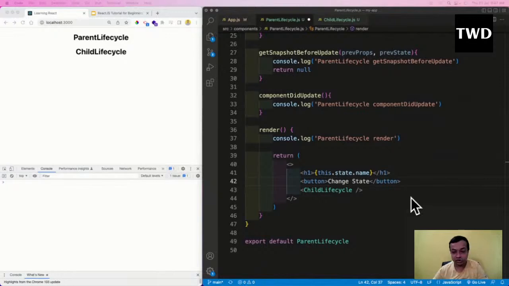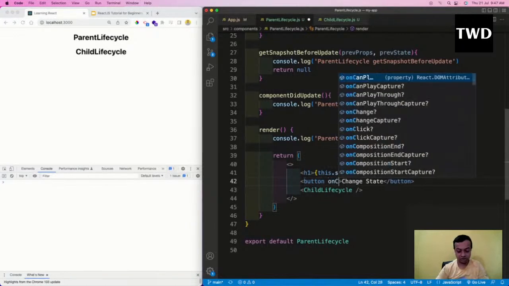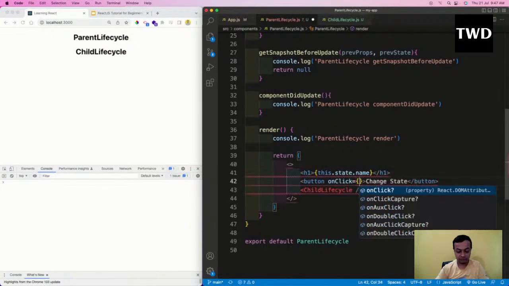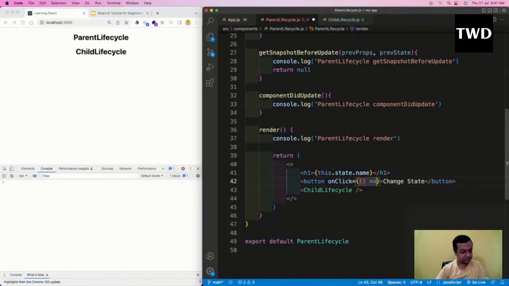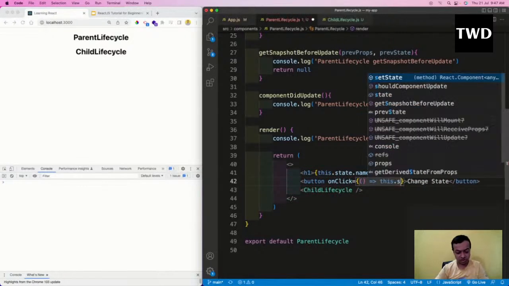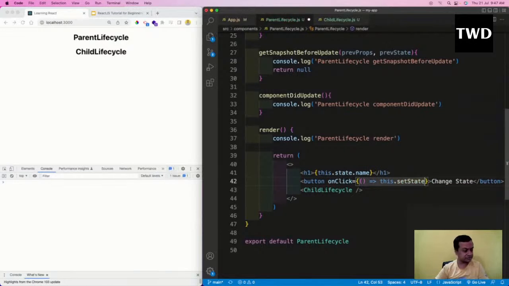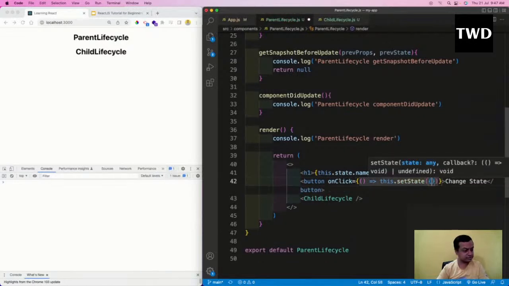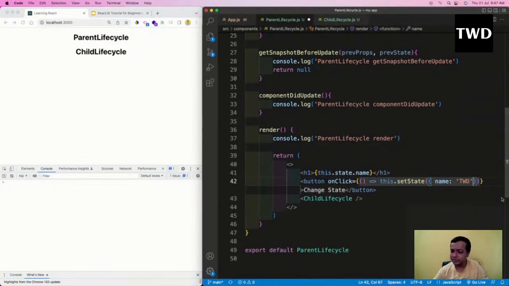So I have this button, change state, and onClick equal to this.setState, and name is twd. Okay, change state. So when I do these changes, the main thing is that all of these lifecycle methods, the updating lifecycle methods, will run. So that is the main thing.